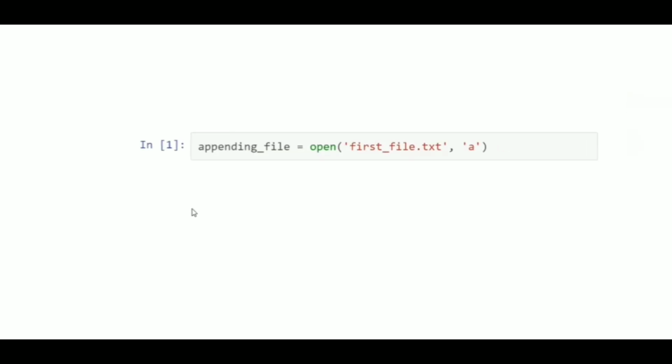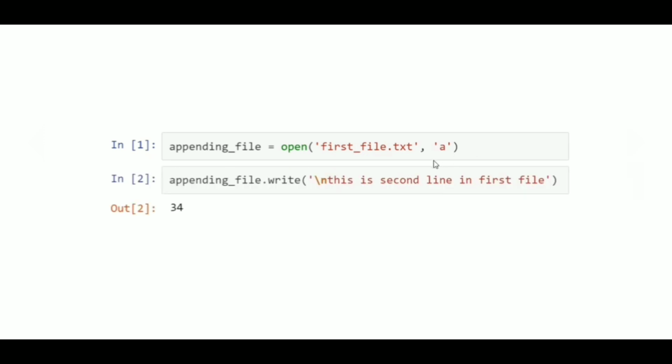We will learn about appending data to a file. That means when we just write our data to our file, that overwrites the previously written data. But when we append, the previously written data will be preserved and new data will be added to it. So let's begin with opening a file. Our file is firstfile.txt, and now we want to append to it. So we have mode A.